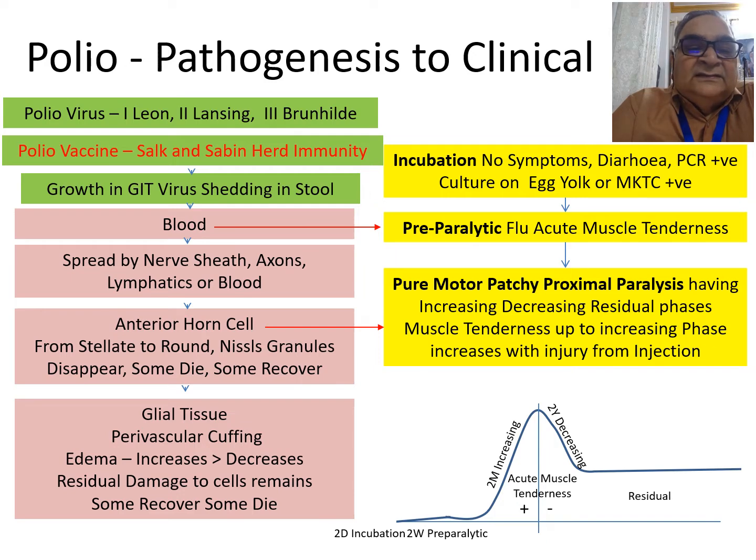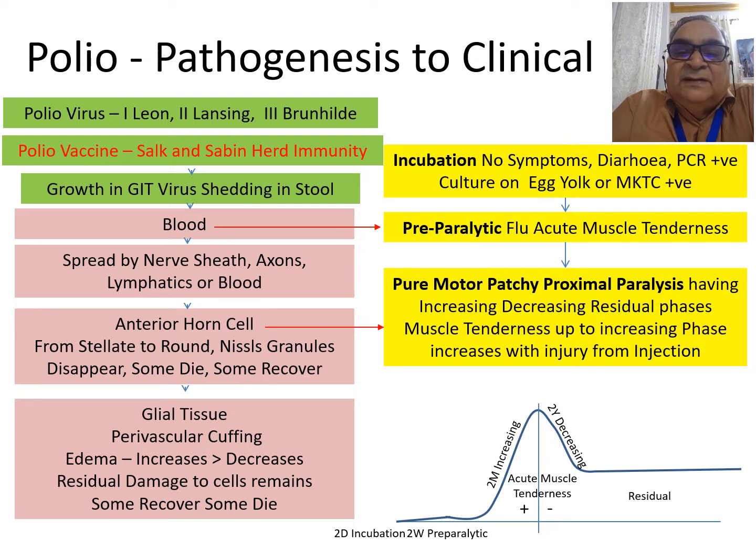Some of these cells will die and some will recover. So, the anterior horn cell involvement leads to a pure motor patchy proximal paralysis of the lower limb.